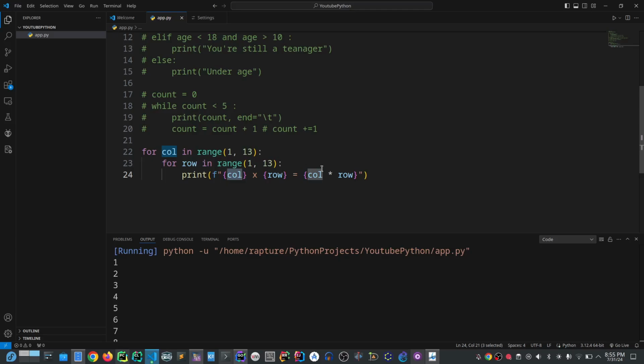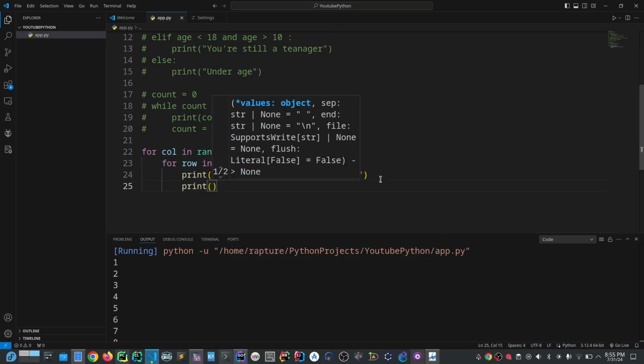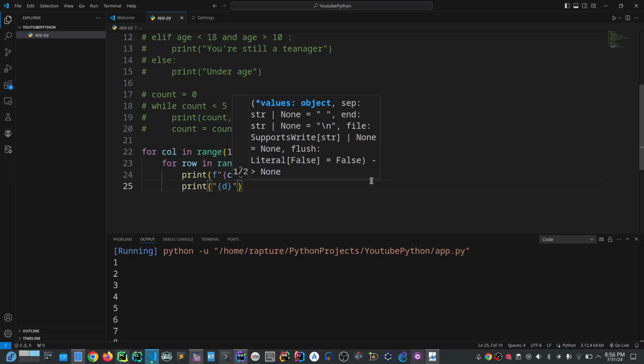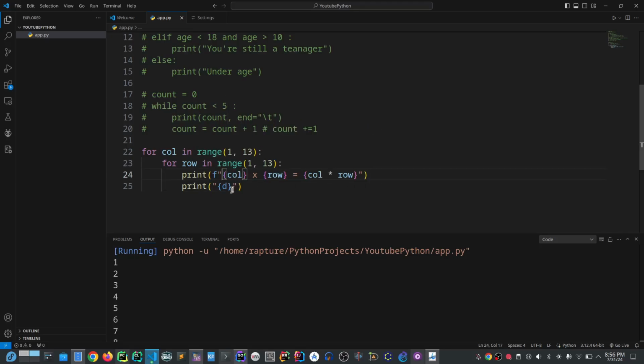If I print without putting that f and put something here, it will just print the value in letters. Because of this f I put here, there is what's called a placeholder. I will show us different forms when we get to string manipulations.